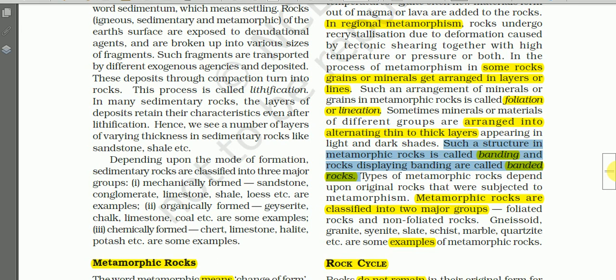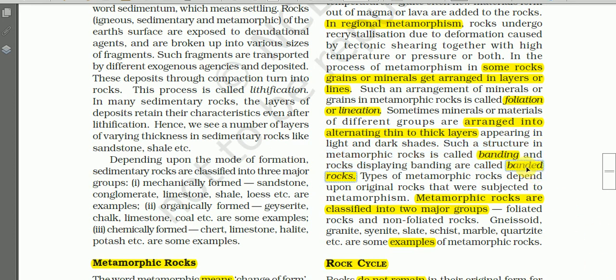Such a structure in metamorphic rocks is called banding, and the rocks displaying banding are called banded rocks. Let me repeat. Sometimes minerals of different groups are arranged into alternating thin to thick layers, appearing in light and dark shades. The rock displaying alternate layers of light and dark shade is called banded rock.